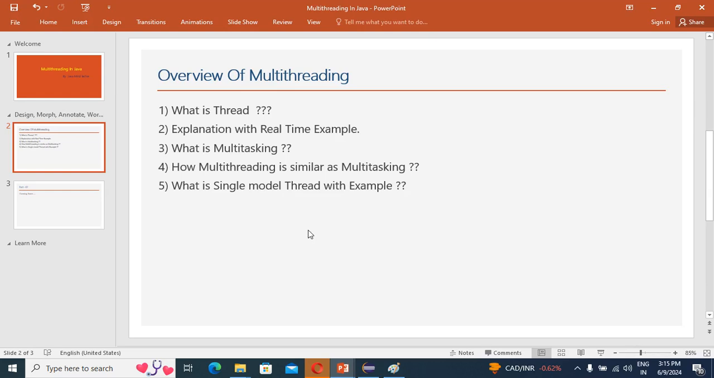In the next video I will explain the multi-threading concept, how we are going to create a thread, by extending our class from the Thread class, and how we are going to use the Runnable interface, implementing it with our class. All these things will be explained in the coming video.